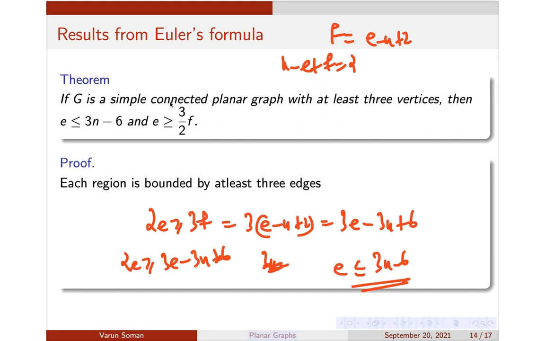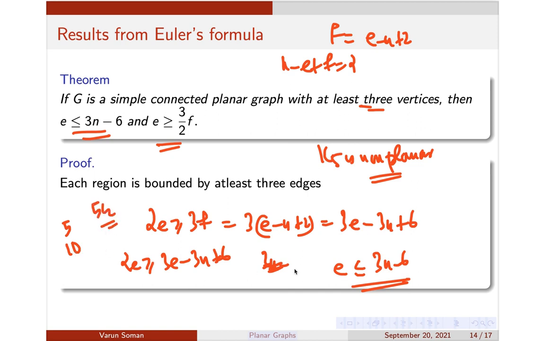So you can see now we have obtained that if G is a simple connected planar graph with at least 3 vertices, e is less than or equal to 3n minus 6. What is the significance of this result? We are going to use this result to show that K5 is non-planar. If they ask you to prove that K5 is non-planar, state this result, prove it, and then show that K5 is non-planar. How many vertices does K5 have? K5 has 5 vertices. How many edges does it have? It has 10 edges, because it is 5C2, the complete graph on 5 vertices.